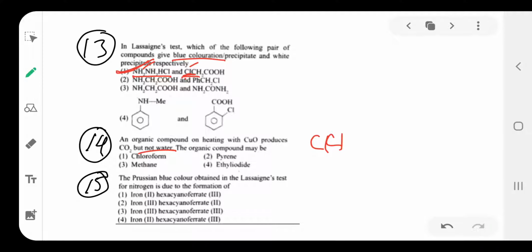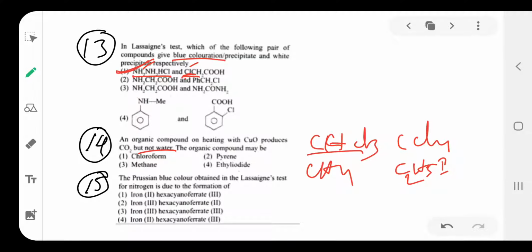Chloroform means CHCl3, pyrene means CCl4, methane means CH4, iodoform means CHI3, ethyl iodide CH3I, C2H5I. So these contain hydrogen, and H2O is formed. This is also containing hydrogen, H2O formed. This is also containing hydrogen. But pyrene, CCl4, does not contain hydrogen. So it does not give water. Okay, so that's pyrene, meaning CCl4.